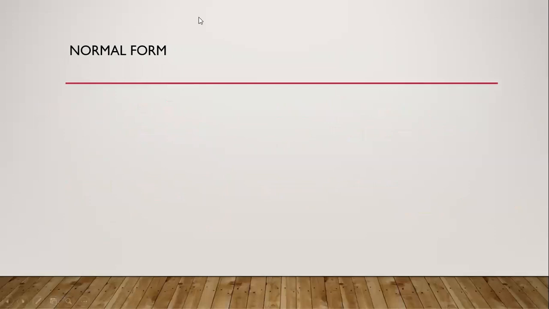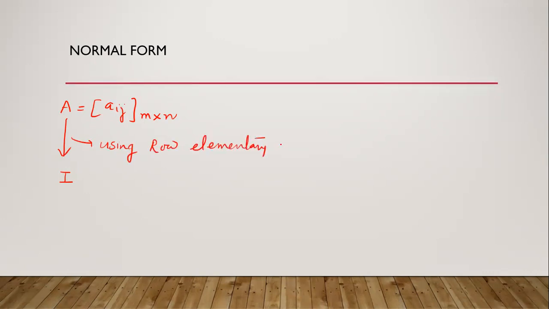This is another form to find the rank of a matrix. Suppose we have any matrix Aij of order m cross n. Then we change it into an identity matrix using row elementary operations. We have to choose only row elementary operations and change it